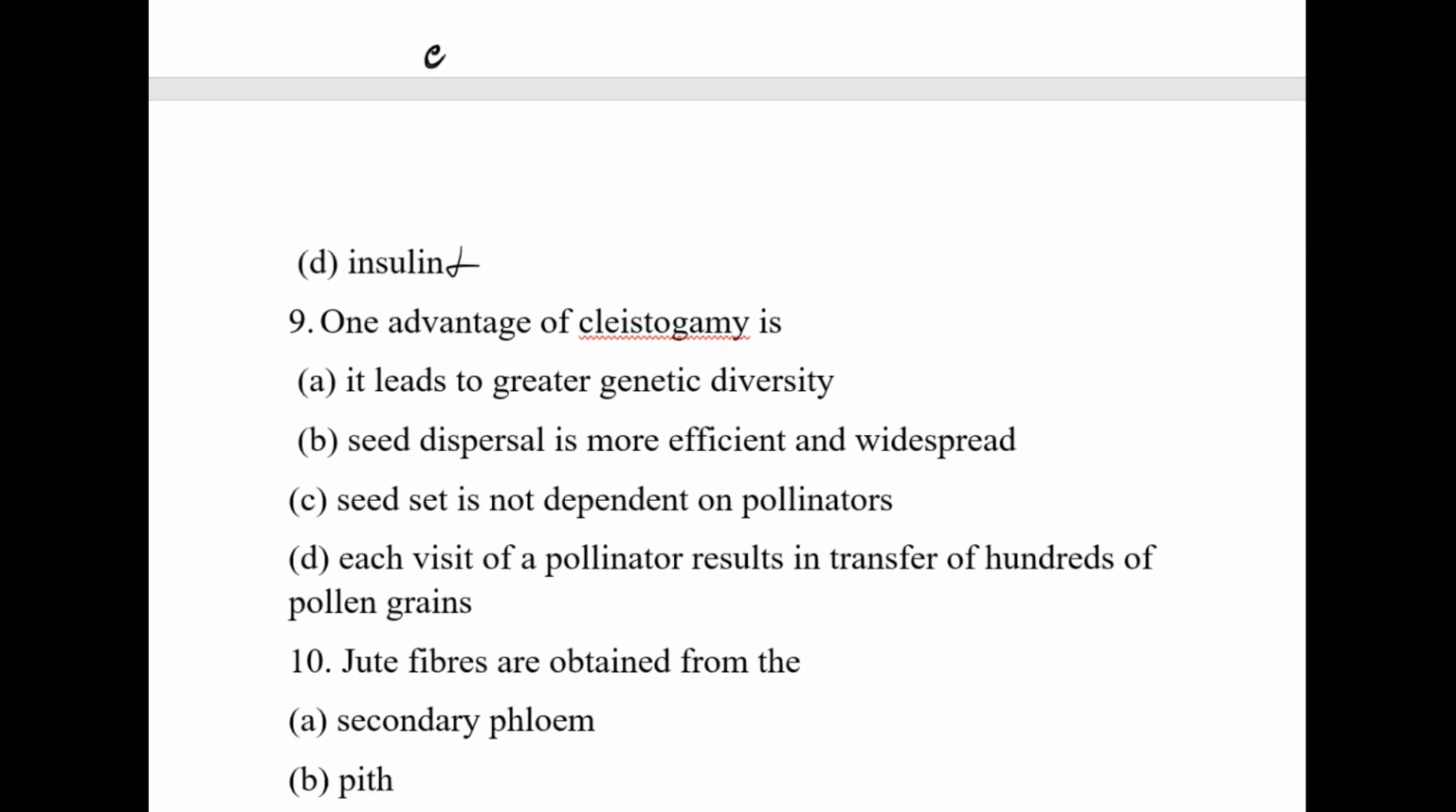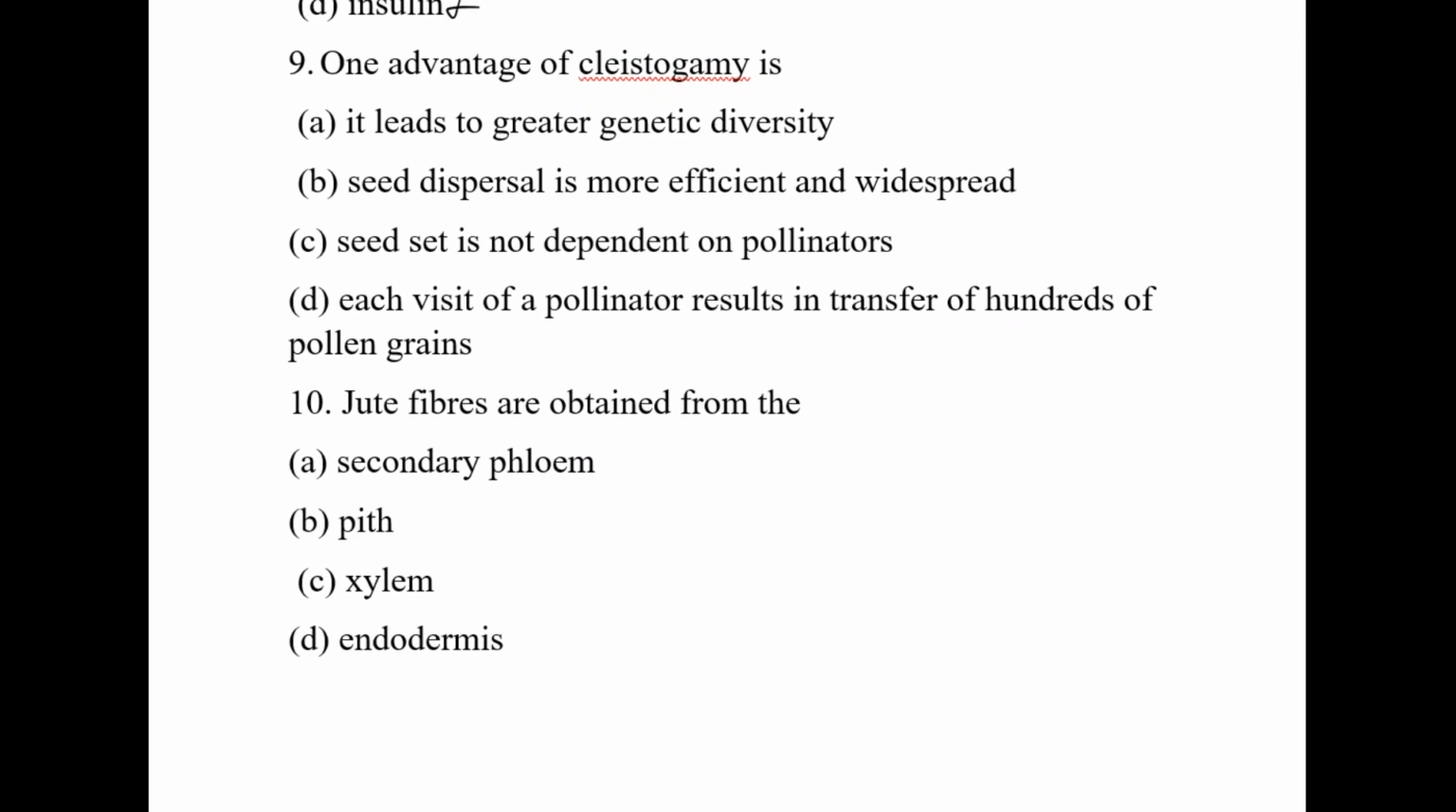Okay. Then moving to the ninth question. One advantage of cleistogamy. This question comes from the 12th class. In the first chapter you can see different types of flowers: chasmogamous flower and cleistogamous flower. The pollination occurring in chasmogamous flower is known as chasmogamy, and the pollination occurring in cleistogamous flower is known as cleistogamy. Cleistogamy means pollination occurring in closed flowers. The flower will act as a bud. It will not open. It will be just like a closed flower.